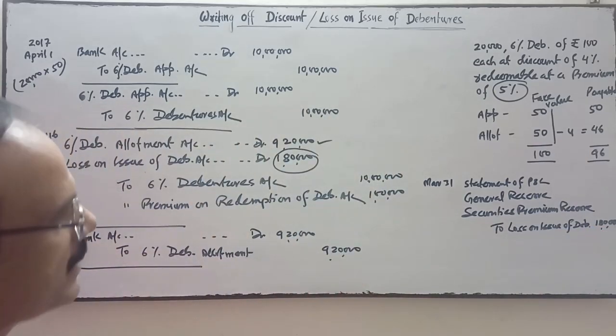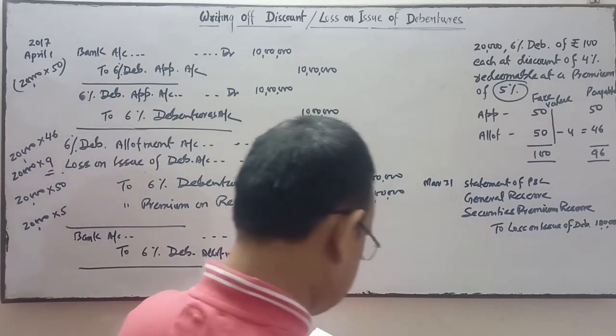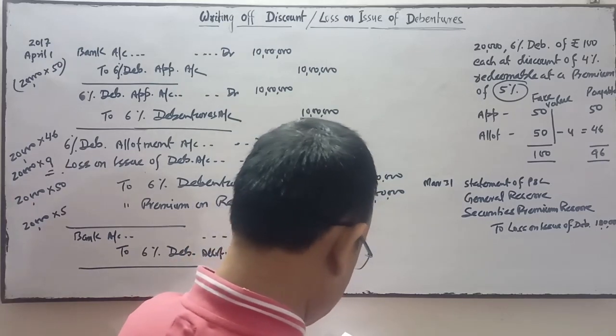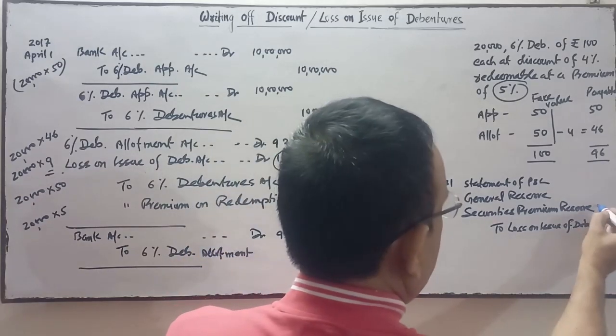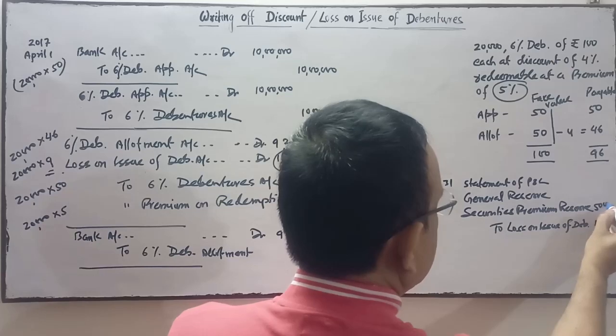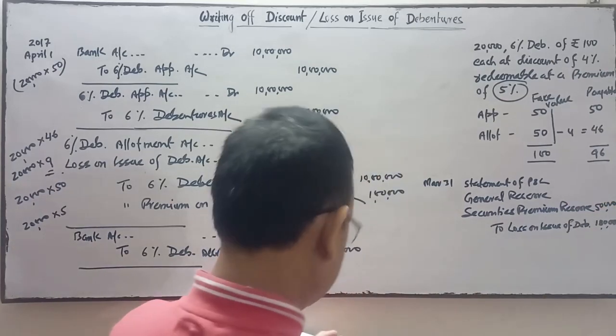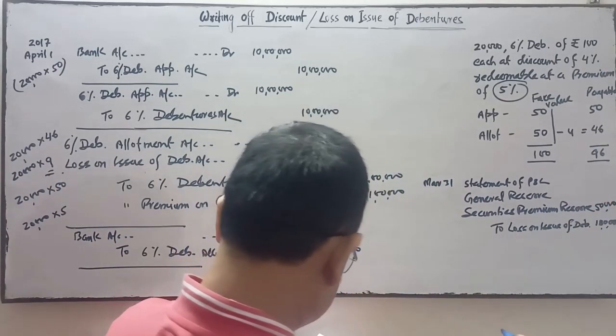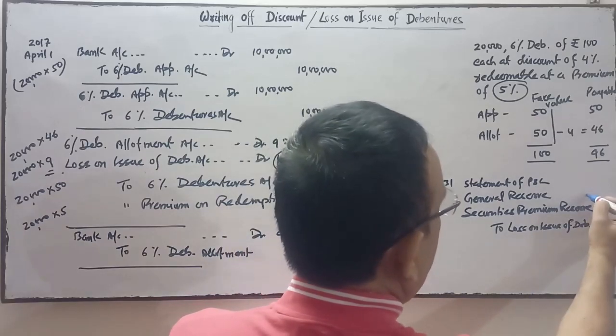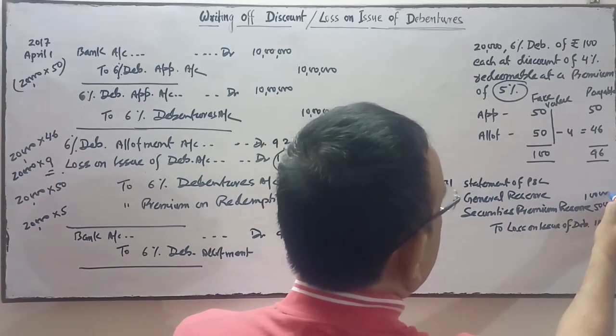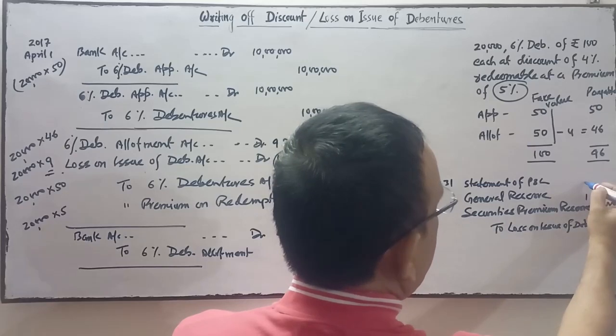So this will be adjusted first from the securities premium reserve. In the securities premium reserve, the amount is 50,000, so 50,000 will be adjusted from the securities premium reserve. Then from the general reserve, 1 lakh, and the rest will be from the statement of PL, that is 30,000.